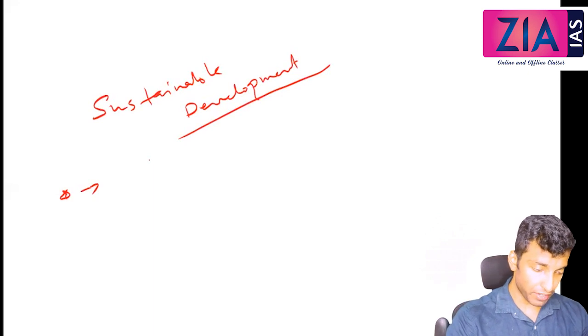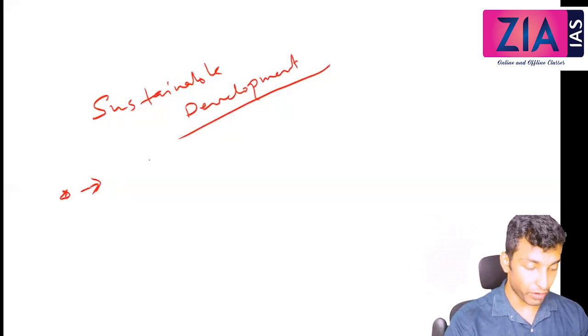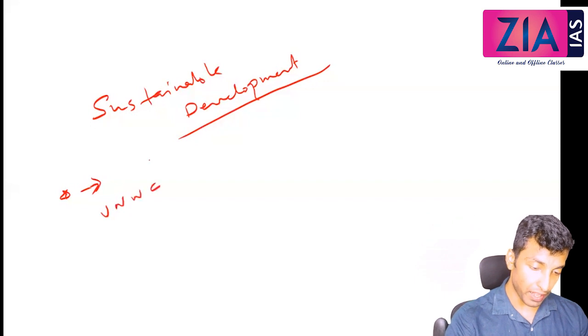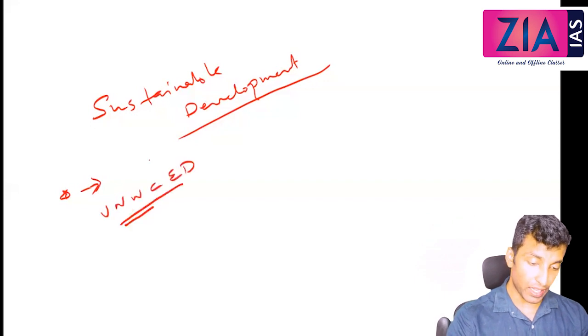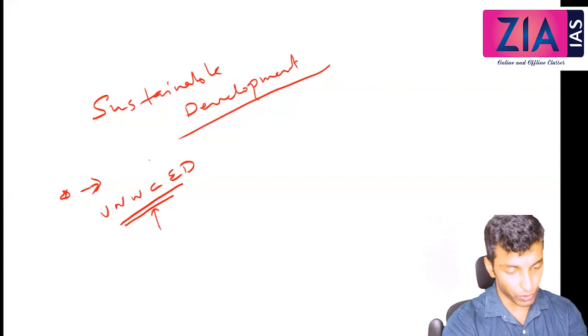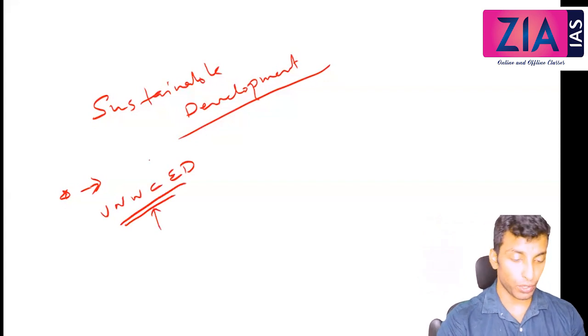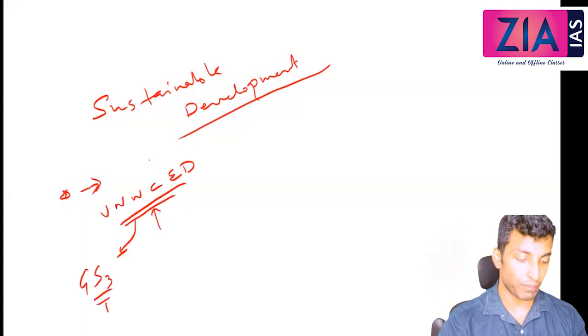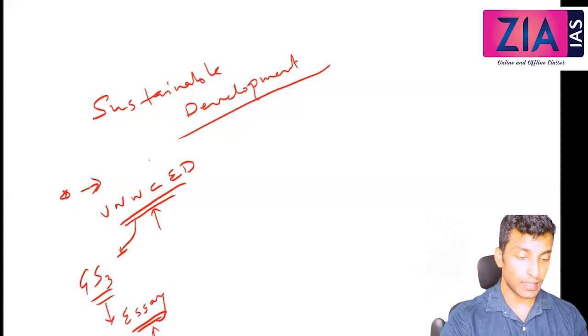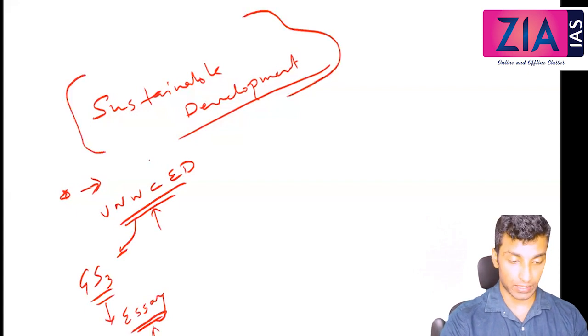Or the famous definition which is given by UNWCED, United Nations World Commission on Environment and Development. So they have given a very famous definition. Most of you already know it. Even if you don't know, you have to know it from your GS3 point of view as well as from your essay point of view. There is a high chance that you will get a question on sustainable development in your essay.